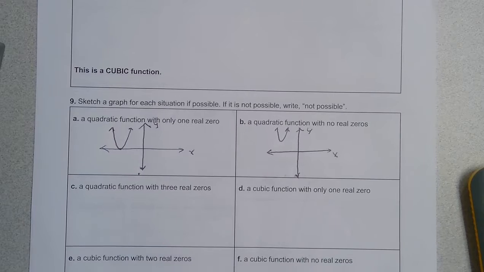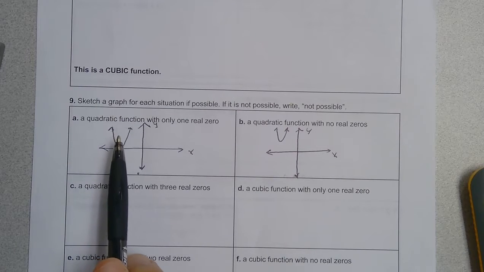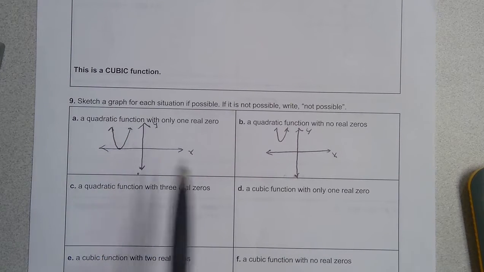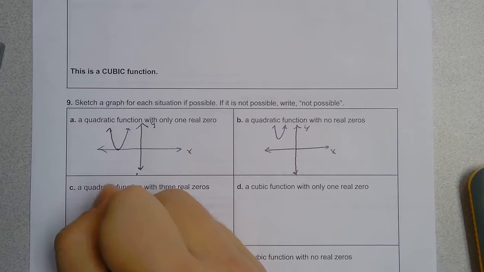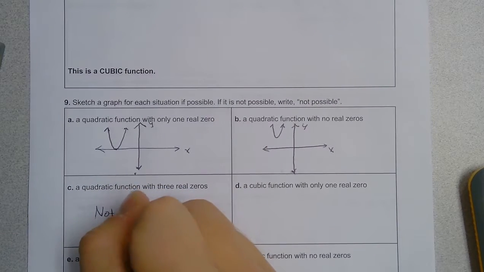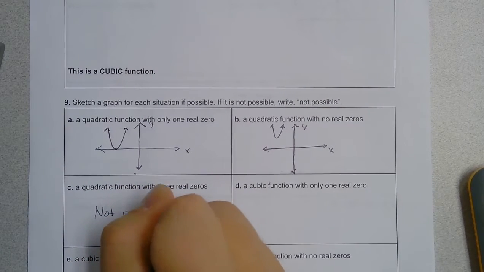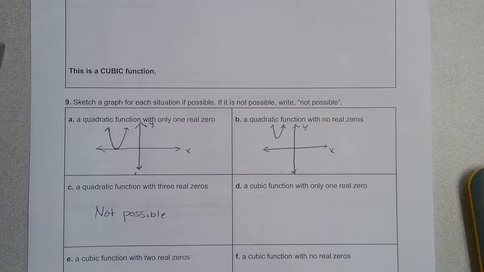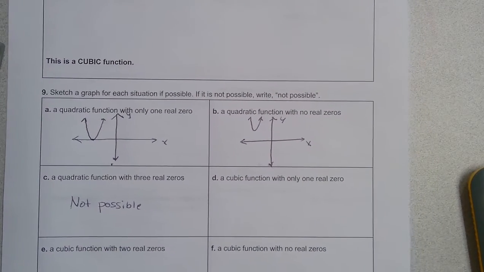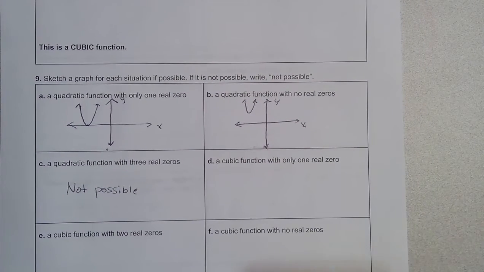If it has no real zeros, it's just a quadratic function that doesn't touch the x-axis. So we can look and see that. If we have a quadratic function with 3 real zeros, there's no way a parabola can touch this x-axis 3 times. So this one is not possible. And then let's look at the graph of a cubic function.